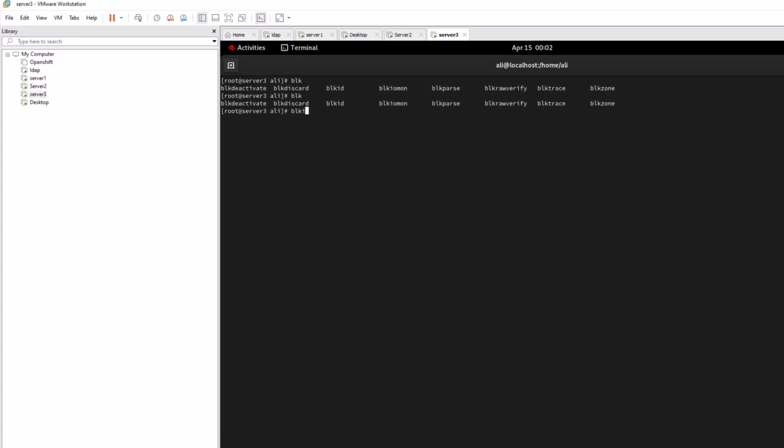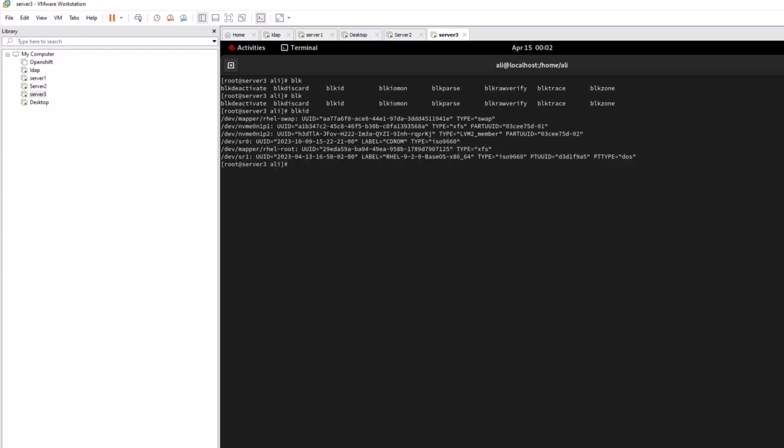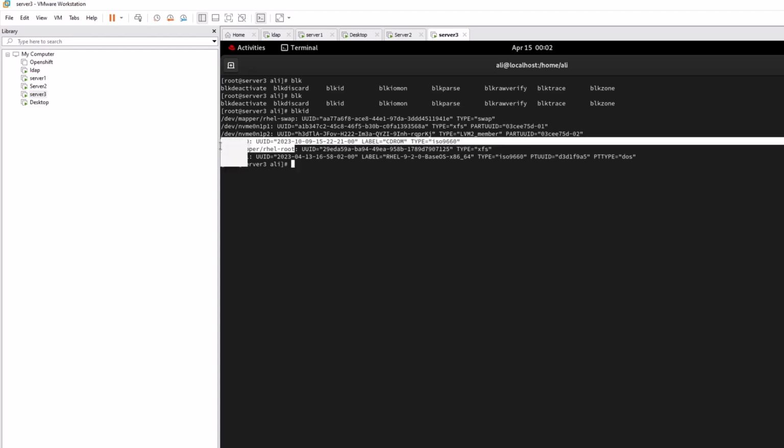What is the command? Yeah, lvdisplay. It will show you the complete picture of what you need to do right now. So these are my already created LVMs. This is the only created LVM which I have. You can understand it's a dev mapper. So this is LVM and this is also LVM, right?